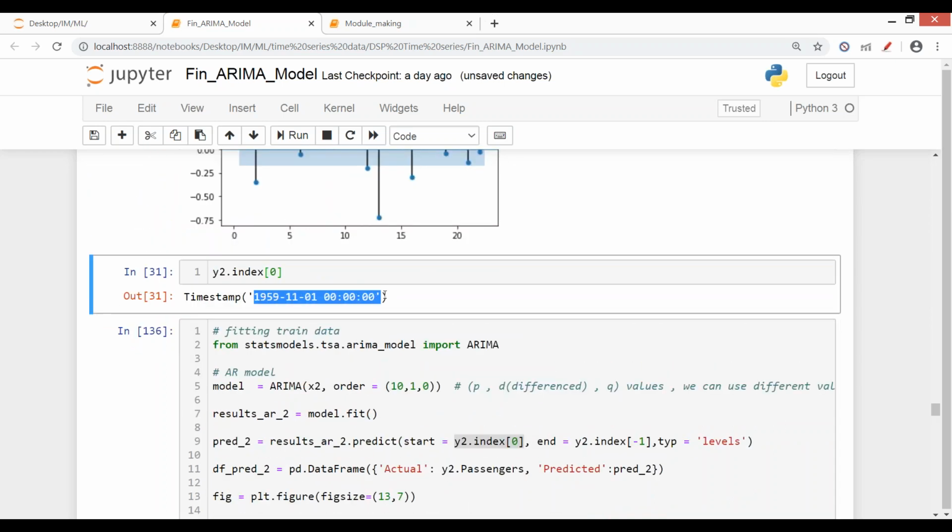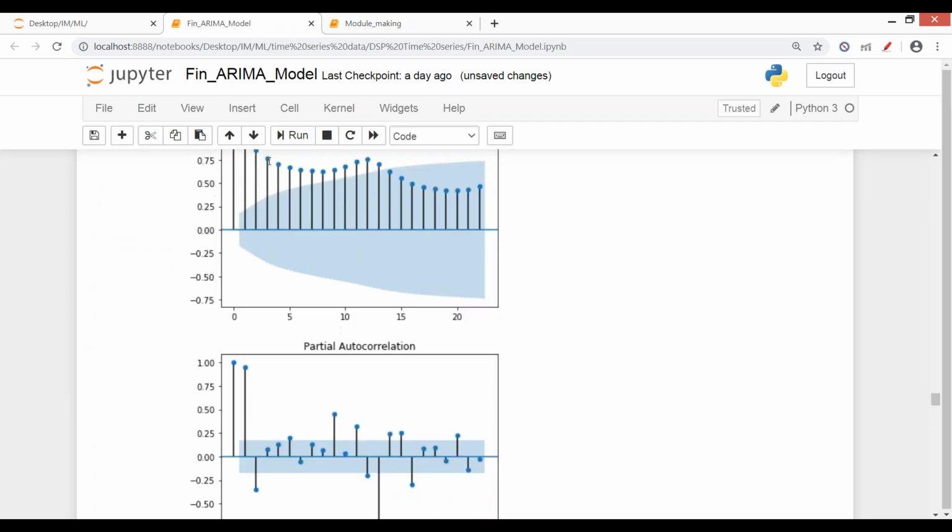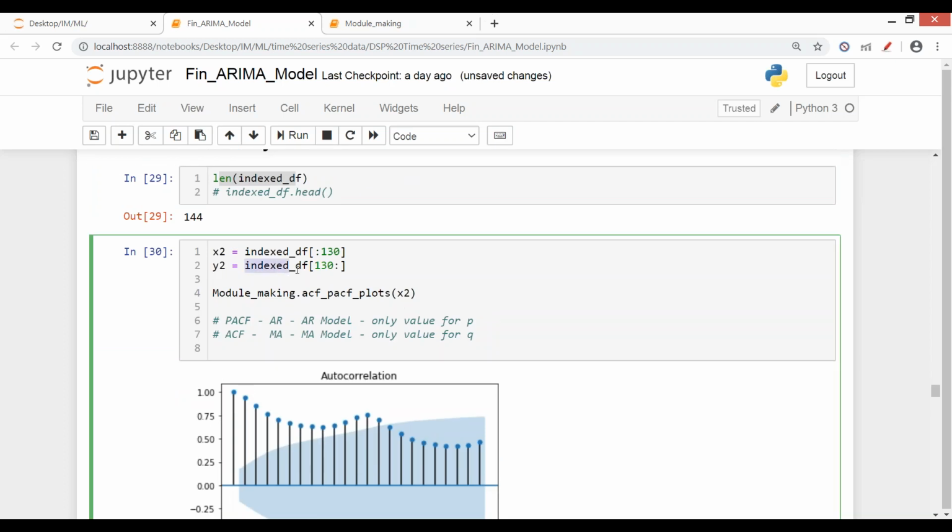It is referring to this date, because in order to make a prediction you have to tell the date. What will .index do? It will get the index value. 0 means, what was y? Y was our data after 130 rows, and this is our testing data. So on this we will make predictions and we'll see the result.